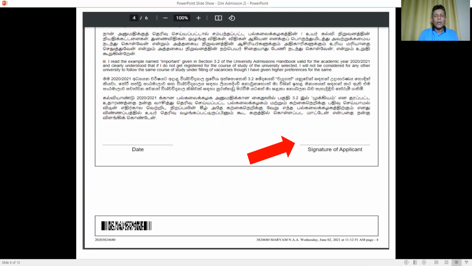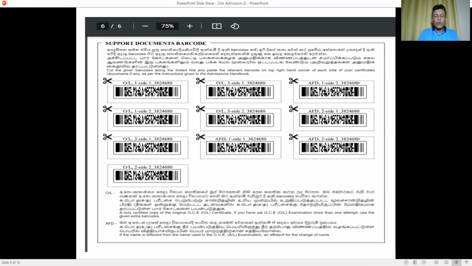You have to get it from the Grama Sevaka and countersigned by the divisional secretary, and you have to send the original along with your applications. You have to put everything together and post it to the University Grants Commission. Keep in mind that there are some barcodes given on the last page of the application. Then you have to cut the appropriate barcode portion and fix it on the relevant document.